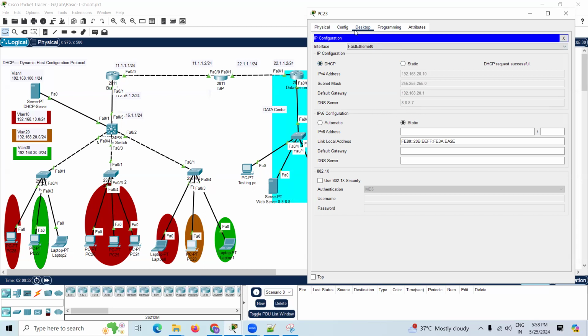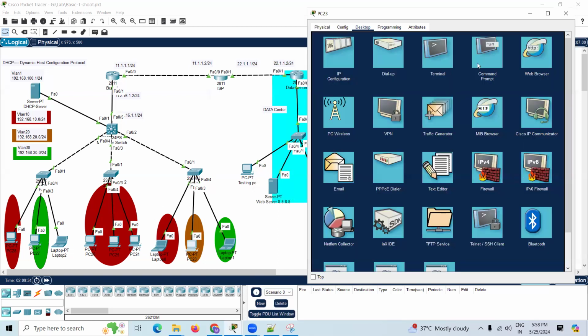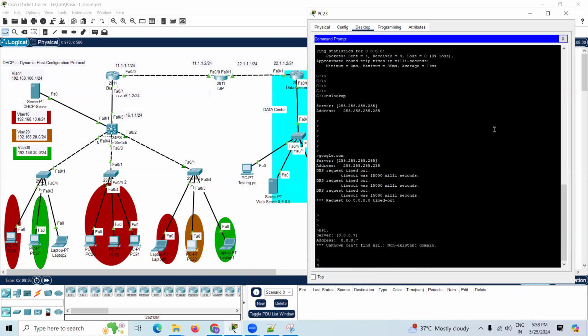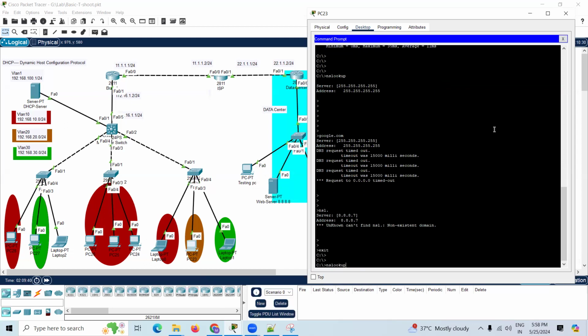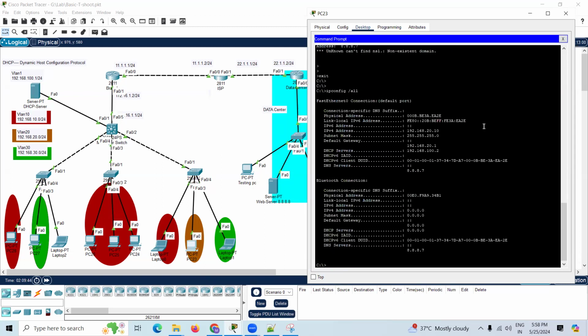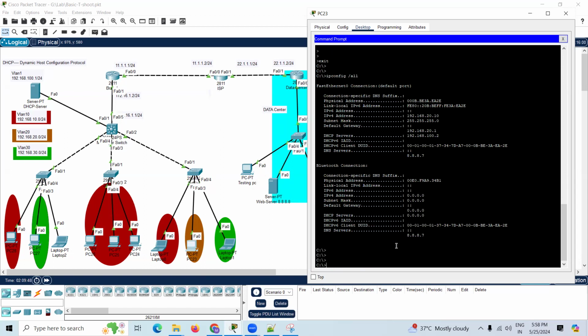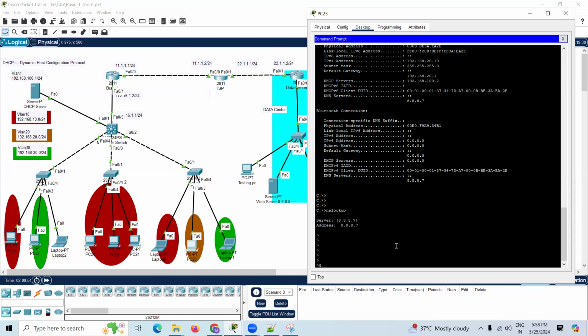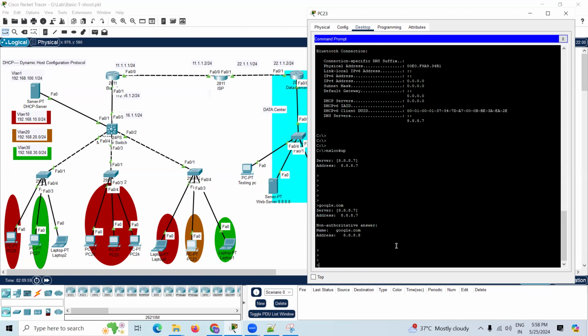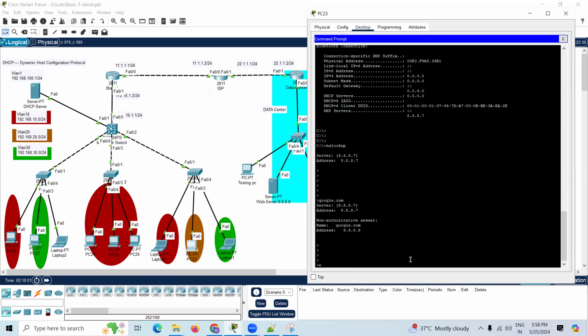If you want to check in the command prompt, you can check it there. Before that, exit from here. Run ipconfig /all. Yes, we got the IP address and the DNS IP address. You can verify from here. Then nslookup. Yes, we got the DNS server, and google.com. Yes, we are able to reach Google also.